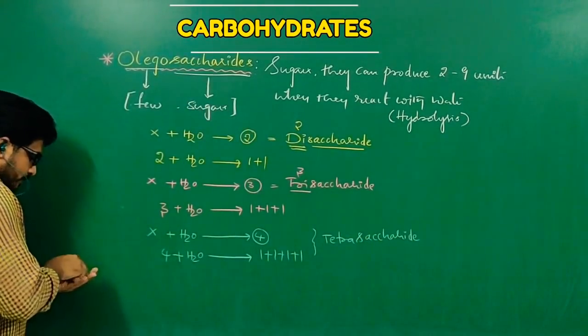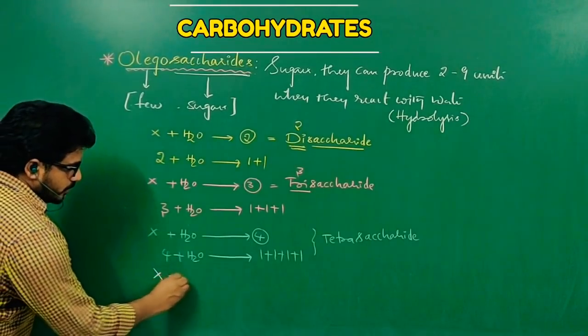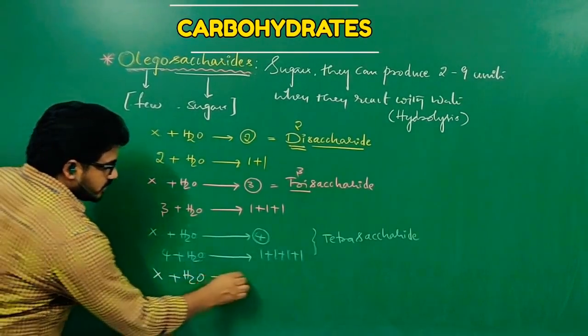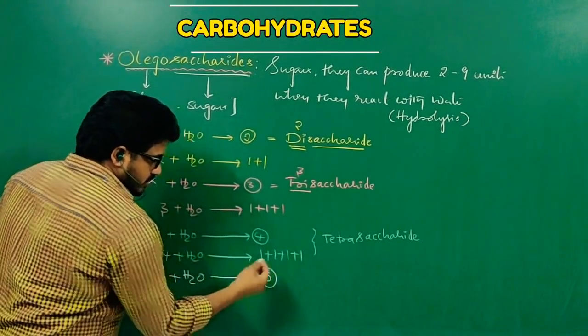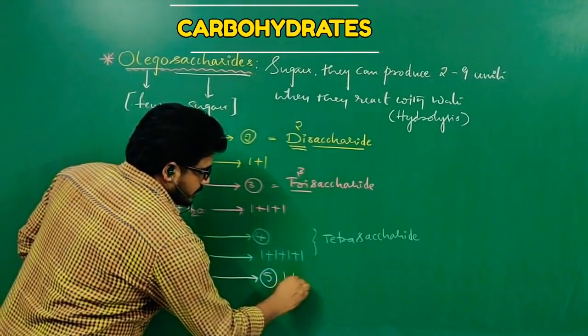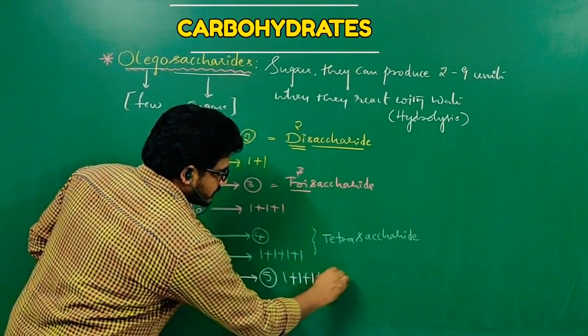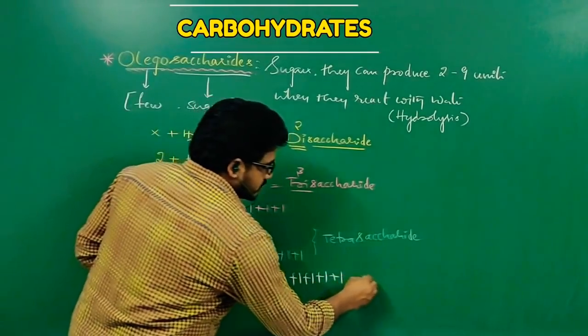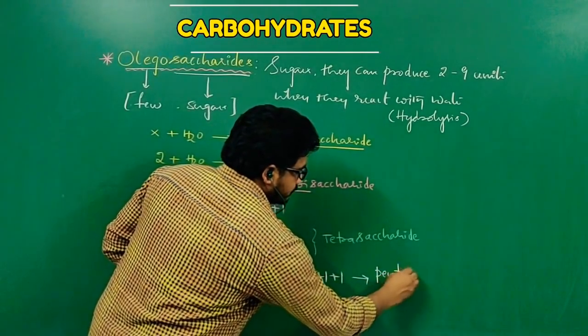Like that, if a molecule X reacts with water and gives 5 products, 1 plus 1 plus 1 plus 1 plus 1, then this is called a pentasaccharide.